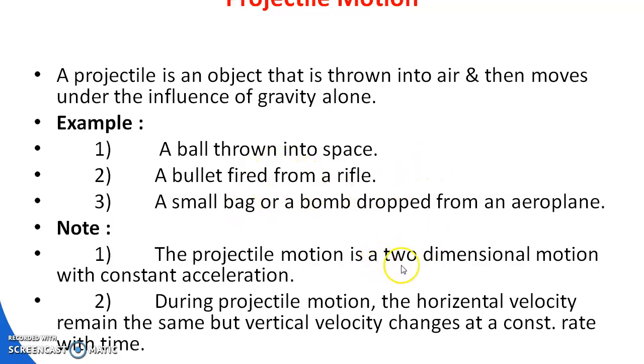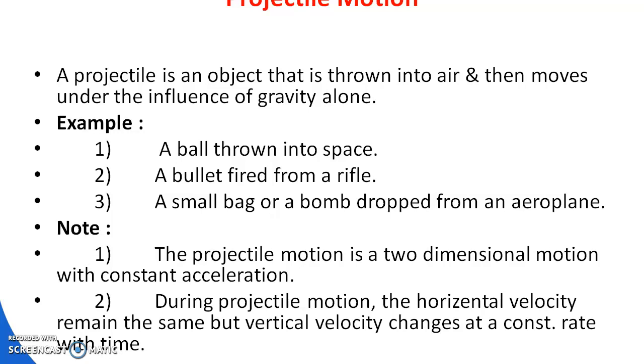Projectile motion is a two-dimensional motion. Remember, it has an x component and a y component. Later we will discuss that. During projectile motion, the horizontal velocity remains the same. It's a very important point. The motion has two components, a horizontal velocity and a vertical velocity. The resultant of the horizontal and vertical velocity is the projectile motion.